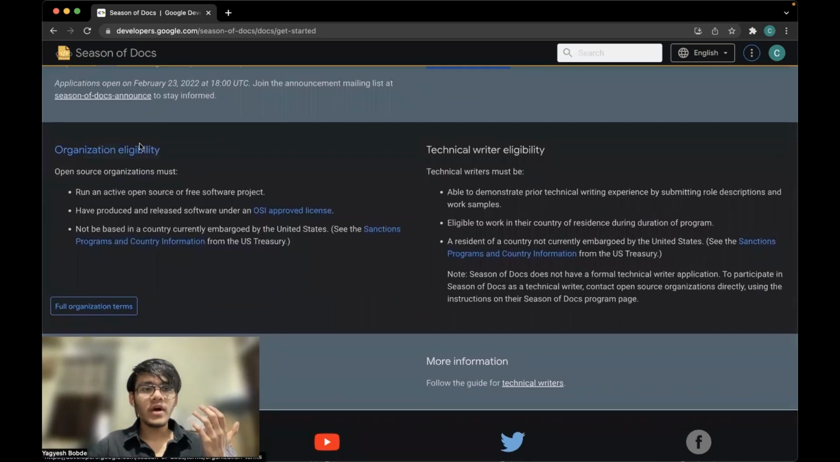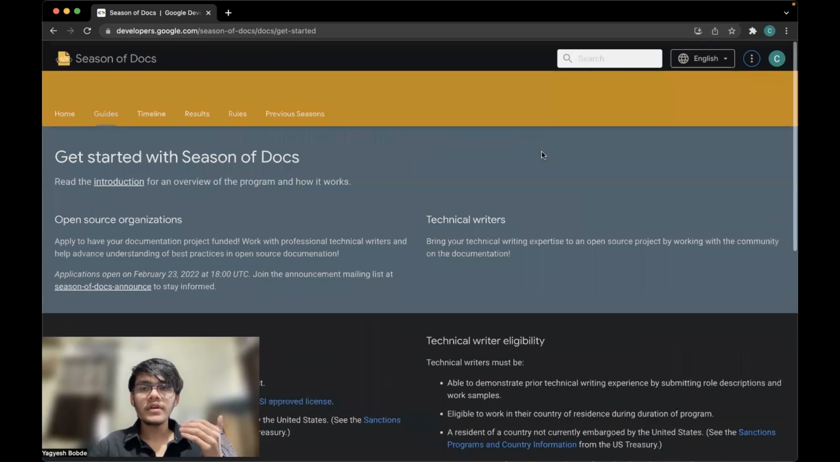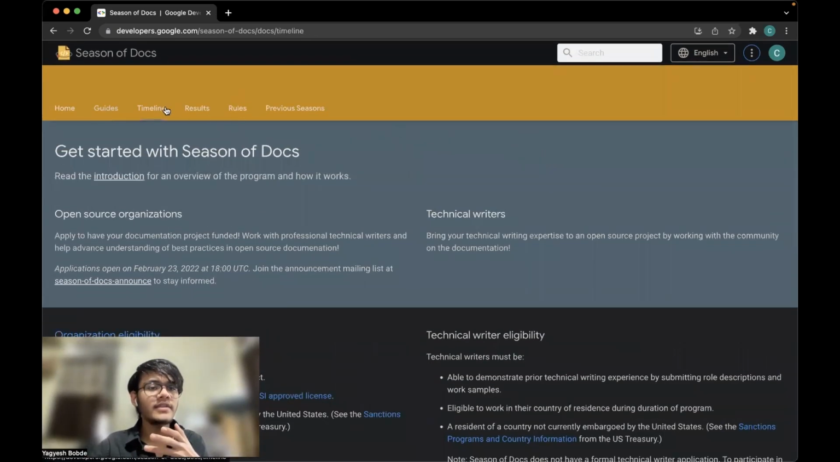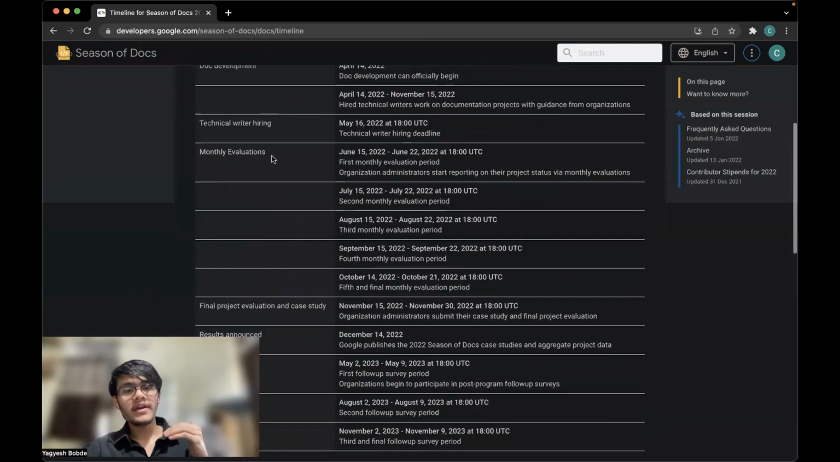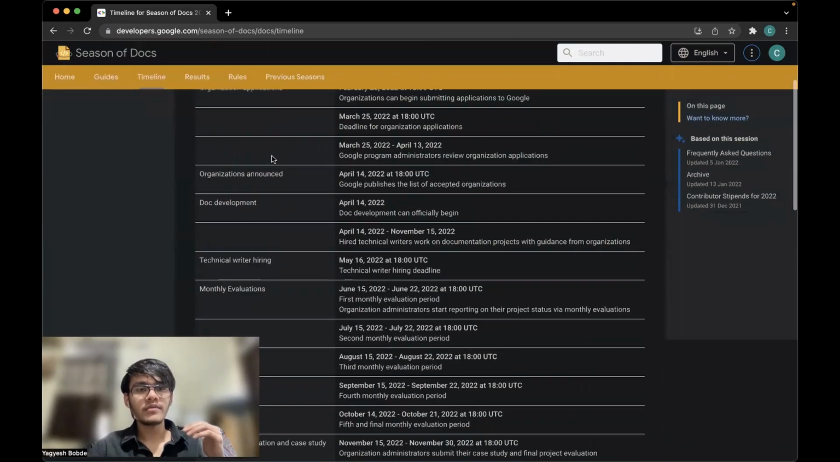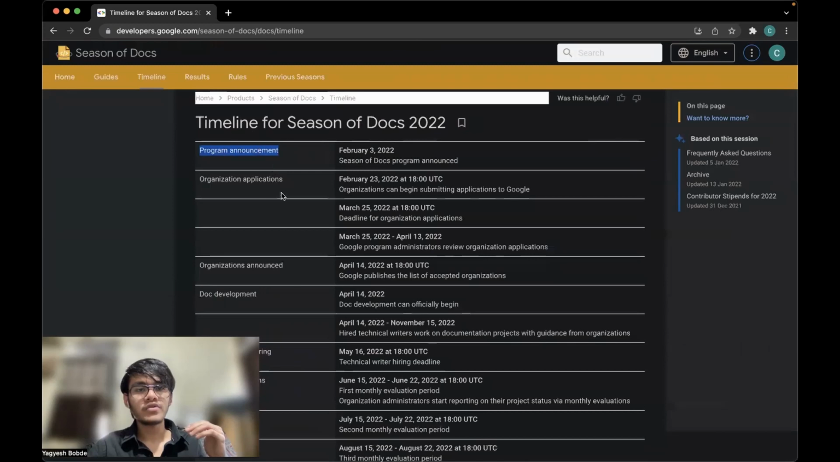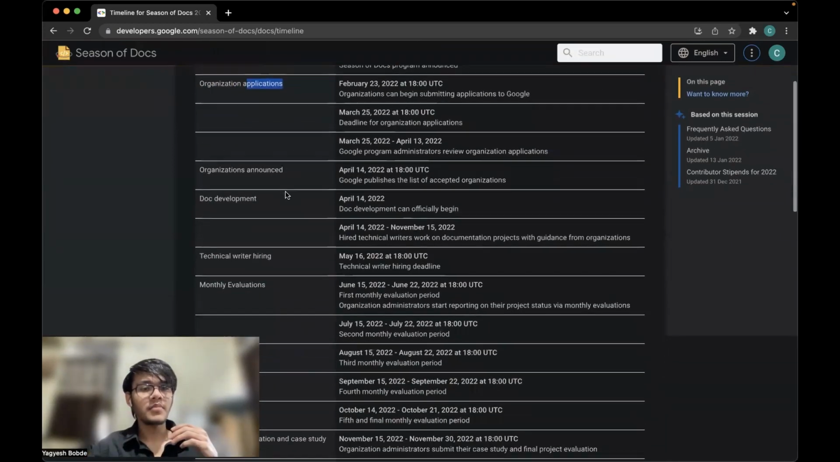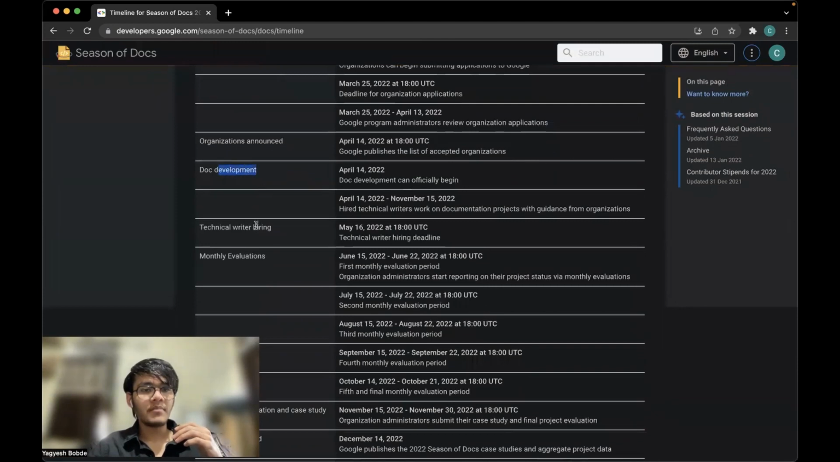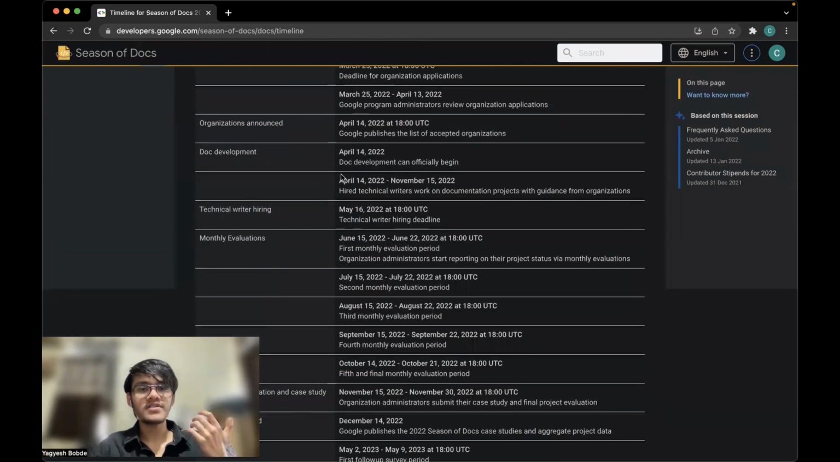Here you have organization eligibility, technical writing eligibility, right? You can read through this. And then you have the timeline section. You can see all the dates of how this project is going to work. So program announcement, organization applications. Right now it's the organization application period, and doc development, technical writers hiring starts from May 16. Sorry, it's the deadline. So it starts from April 14 till May 16.